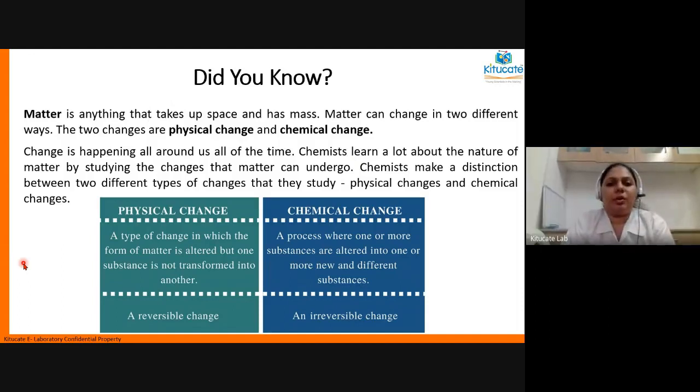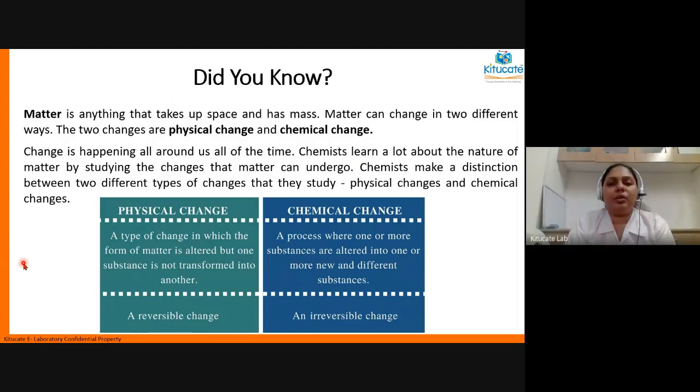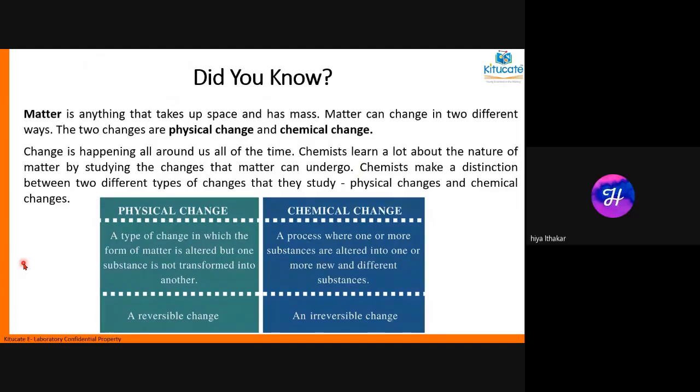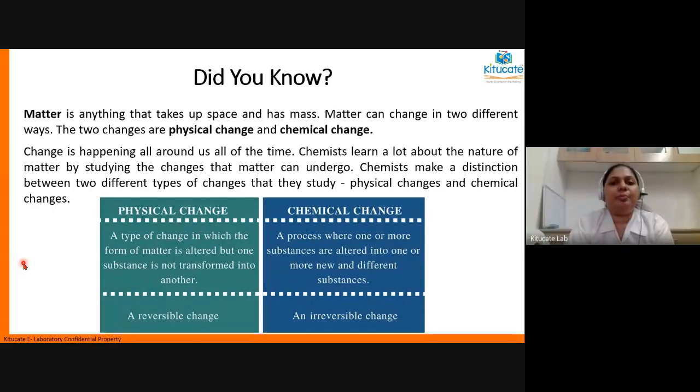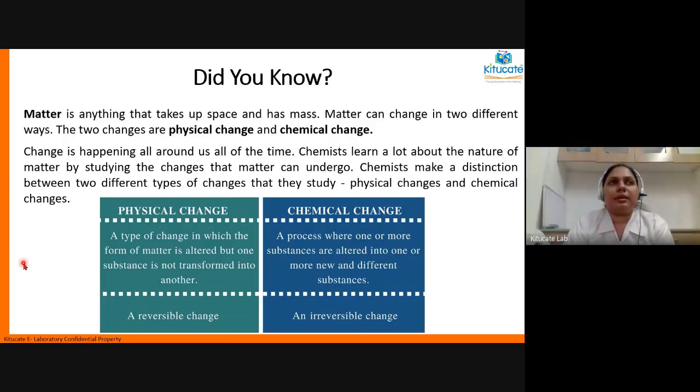Have you all heard of reversible and irreversible changes? Yes, ma'am. Have you all heard of slow changes and fast changes? Yes, ma'am. Have you heard of periodic and non-periodic changes? No, ma'am. Okay, so give me one example of a reversible change and one example of an irreversible change.